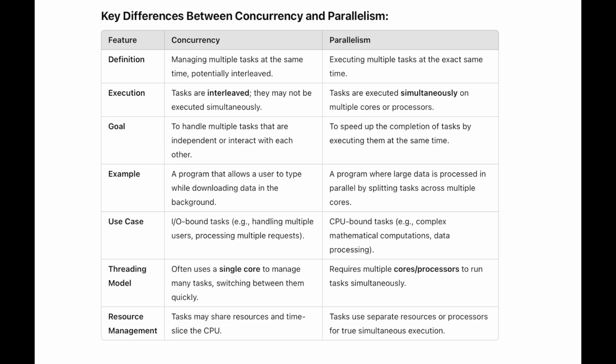Now talking about a basic use case, let's say a program that allows a user to type while downloading data in the background, that is concurrency. But a program where large data is processed in parallel by splitting tasks across multiple cores is parallelism. Alright, so concurrency uses a single core to manage many tasks. On the other hand, parallelism uses multiple cores. So yeah, that is the very basic difference.